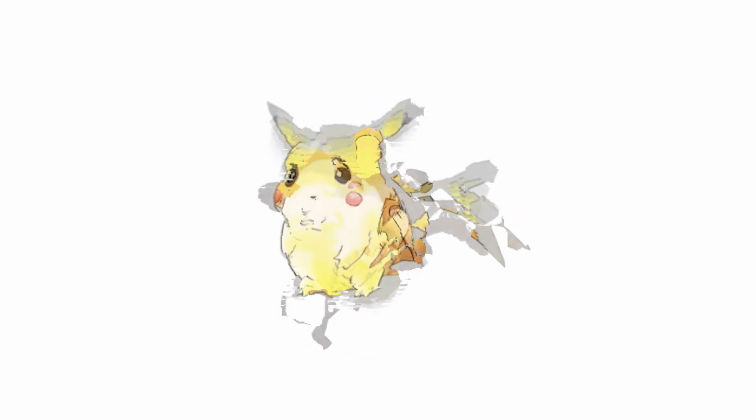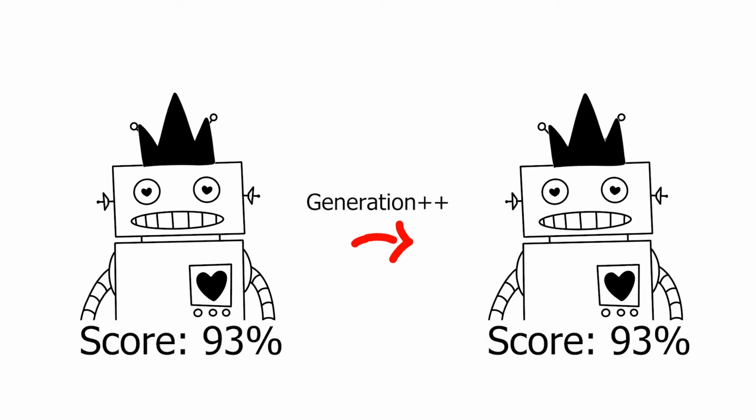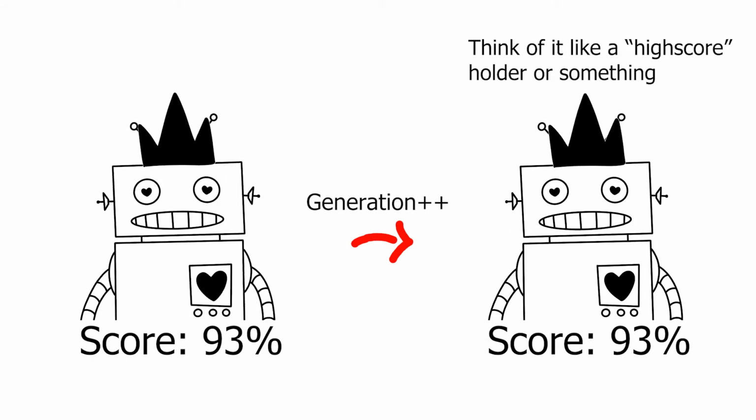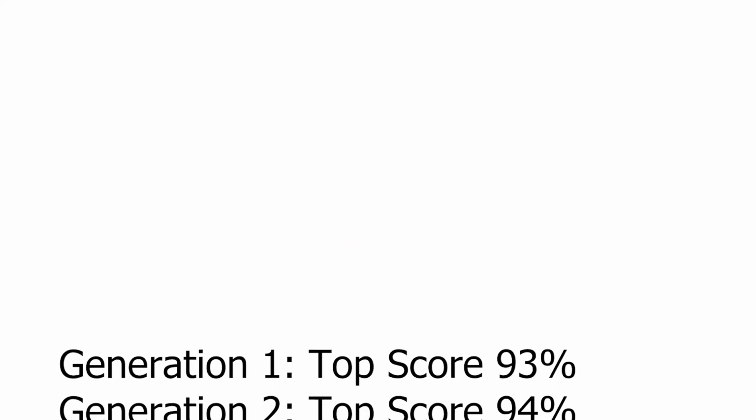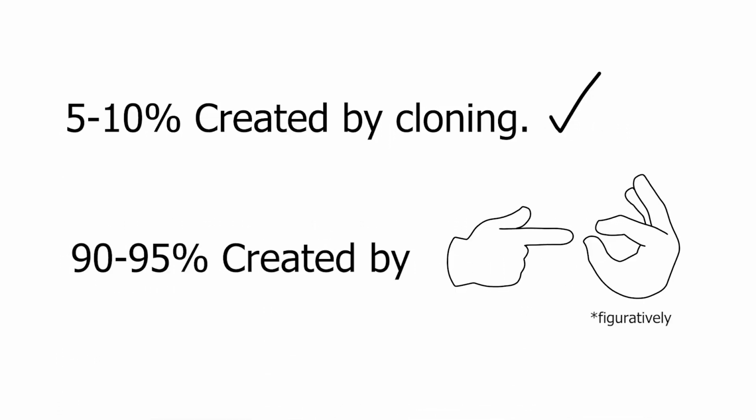To prevent evolving backwards, we use cloning. We take the top 5 to 10% of the previous generation and clone them into the next generation. By doing this, we ensure the algorithm always has to compete to be better than the last generation, kind of giving it directional context, always pushing it forward. The remaining population is created the old-fashioned route.